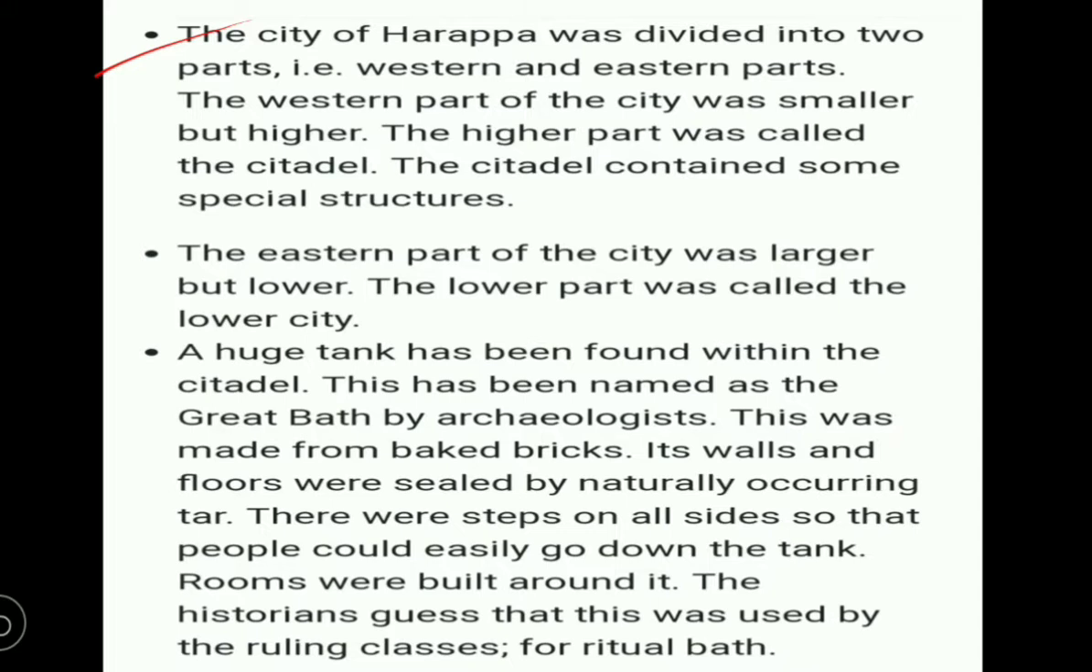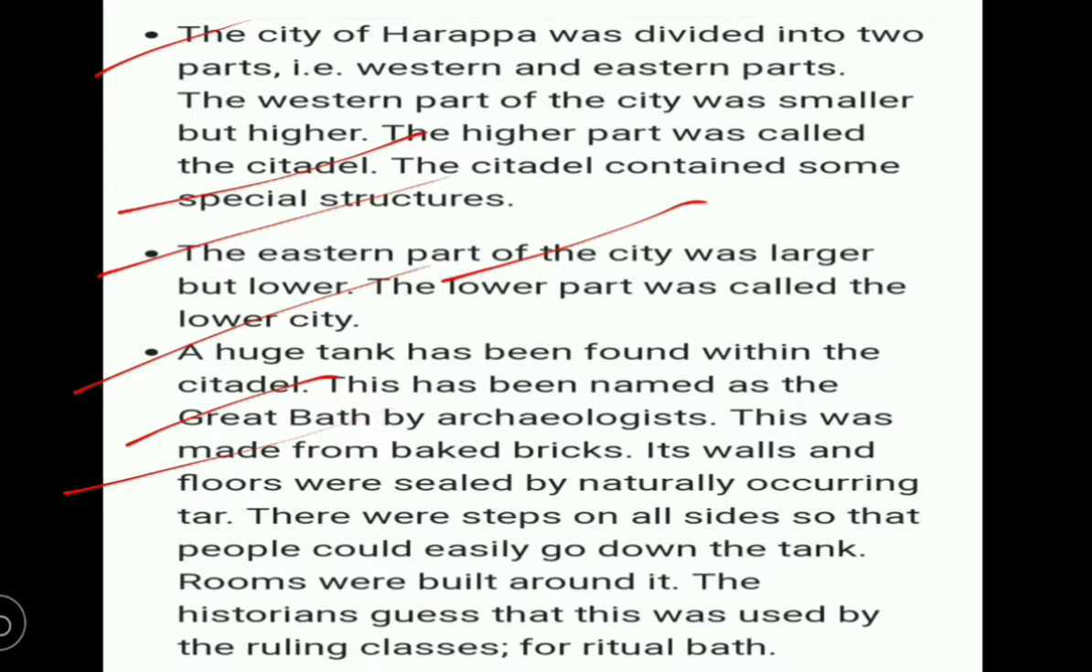The higher part was called the citadel, and the citadel contained some special structures like the great bath and fire altars. The eastern part of the city was larger but lower. The lower part was called the lower city, and a huge tank has been found within the citadel. This has been named the Great Bath by archaeologists, and it was made from baked bricks.